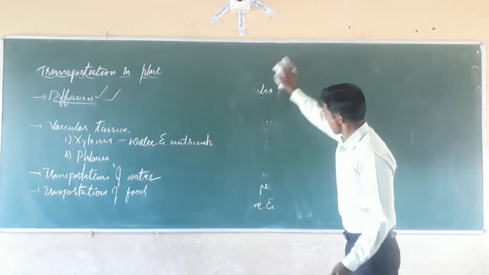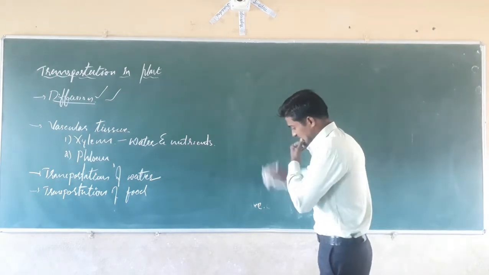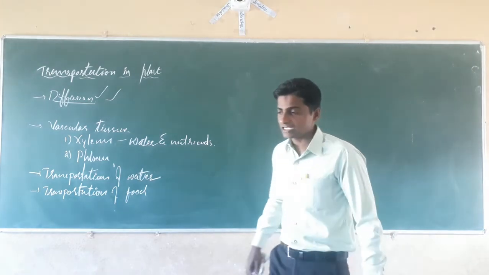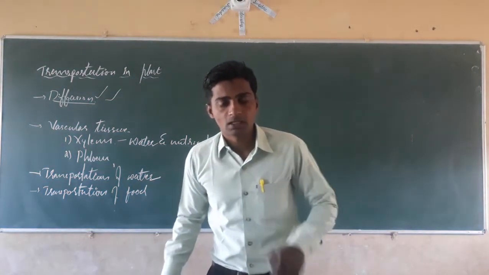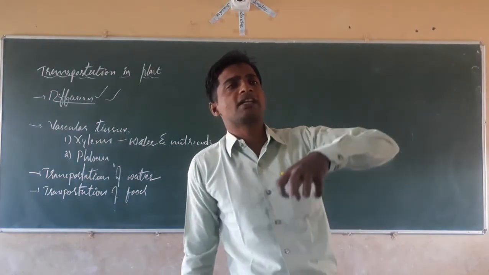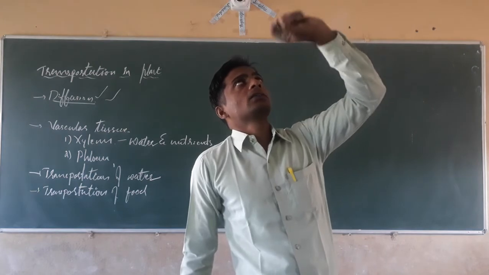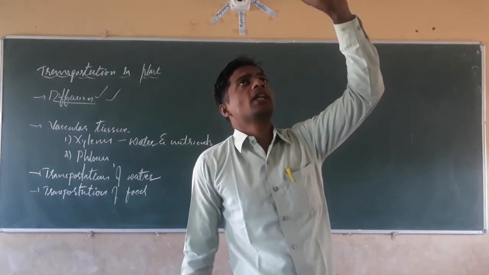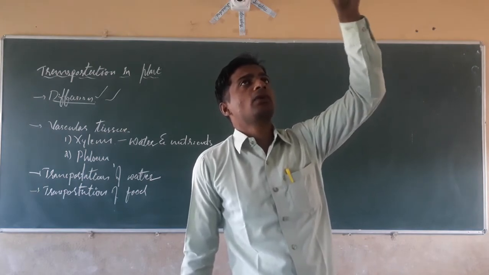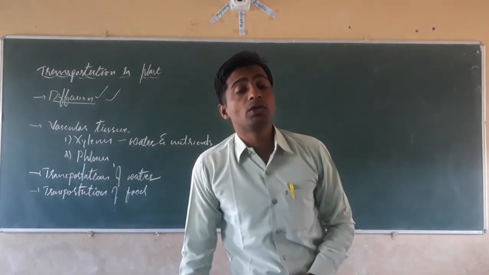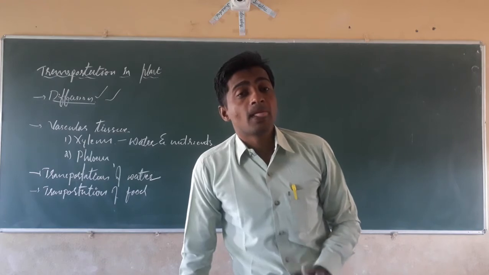The first one is xylem, the second one is phloem. Xylem conducts the water and moves it in upward direction, and the water is moved in the upward direction due to the transpiration of water, and further water will be absorbed by the plants through the xylem.